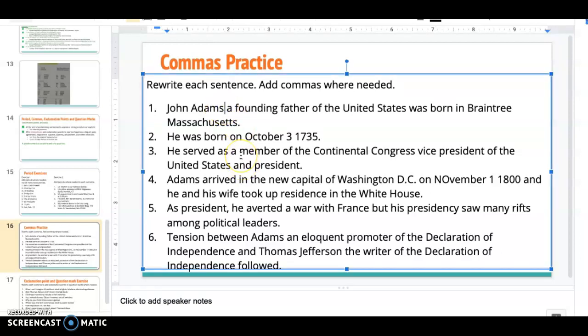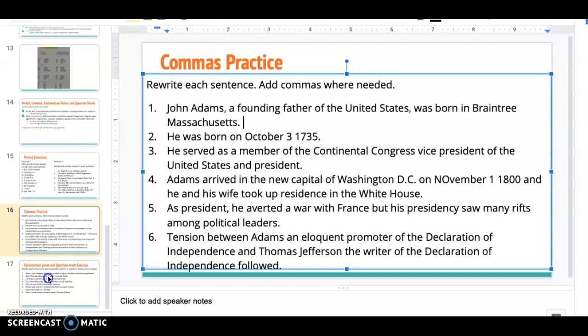John Adams, comma, a founding father of the United States, comma. Because a founding father of the United States isn't necessary for the sentence here. So we add those commas because non-restrictives go between commas, right? So make sure you read through, go back to the rules up here.